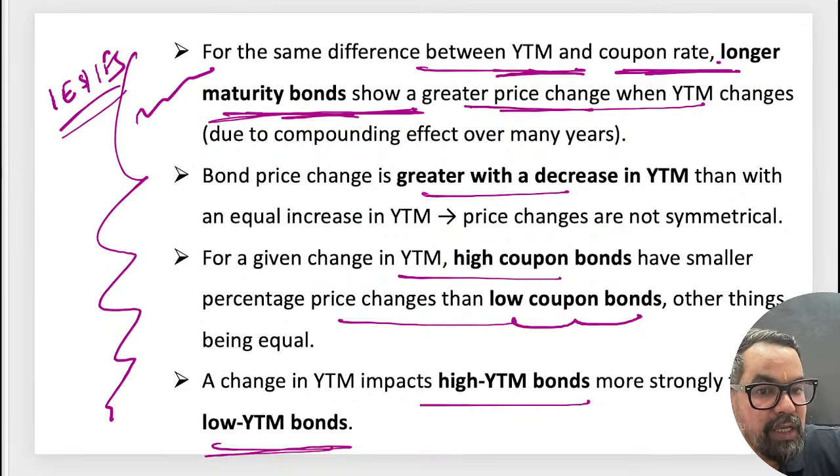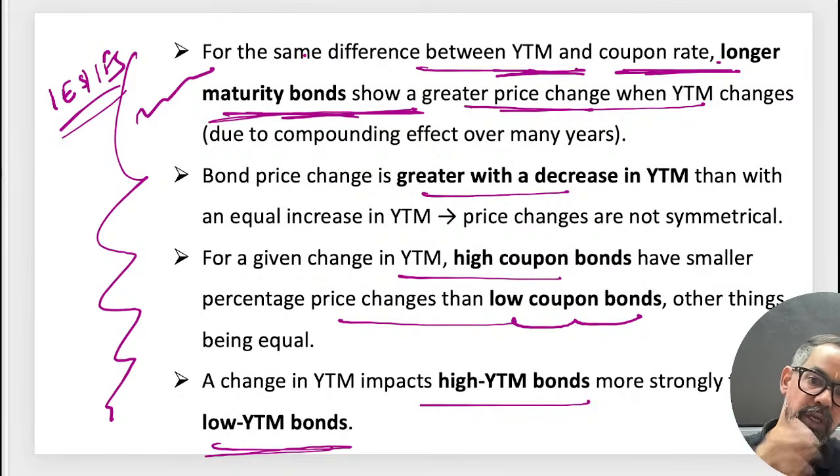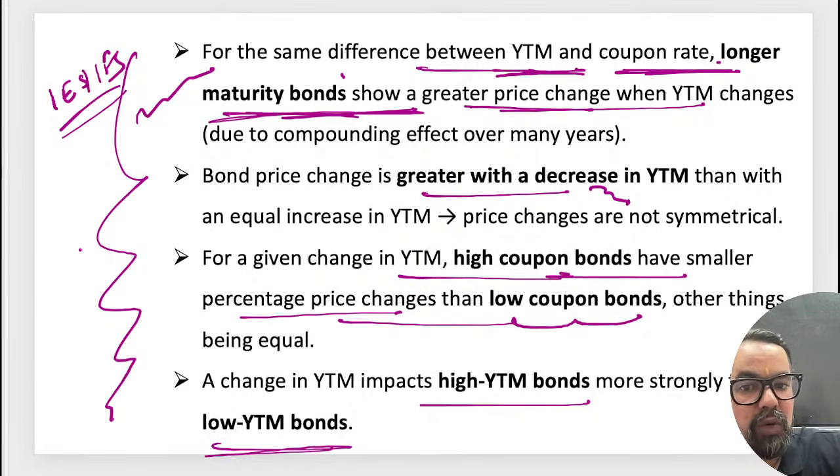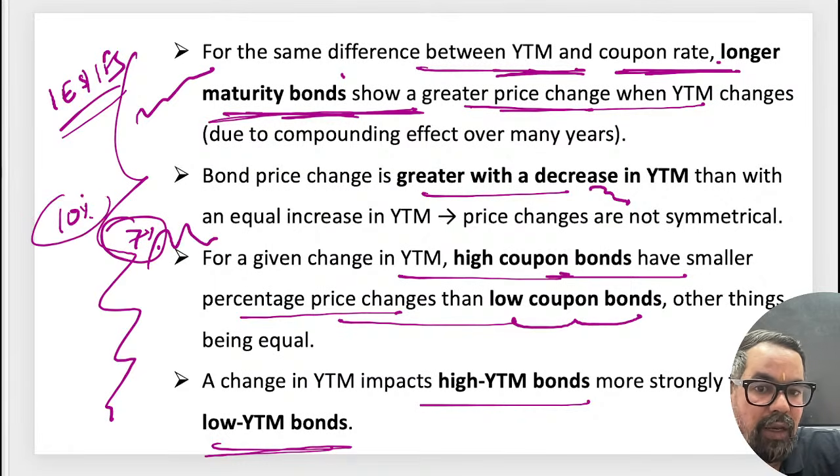And bond prices change when, let's say out of 10 years, we now remain with only 6 months, it will trade around the face value only, because eventually it will get paid at face value. But if we have a higher maturity period or higher duration, there will be more volatility. Bond price change is greater when YTM decreases. For a given change in YTM, high coupon bonds have a smaller percentage change. One bond is giving 10%, another one is 7%. The volatility will be high in the 7% one and less in this one.